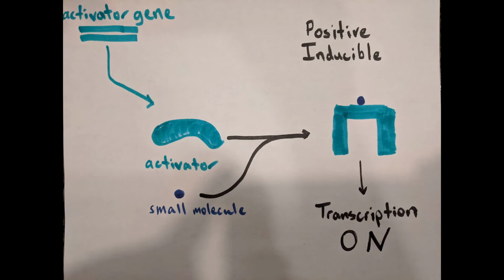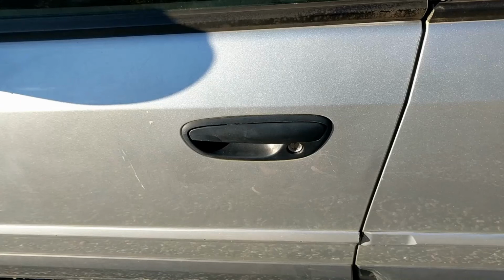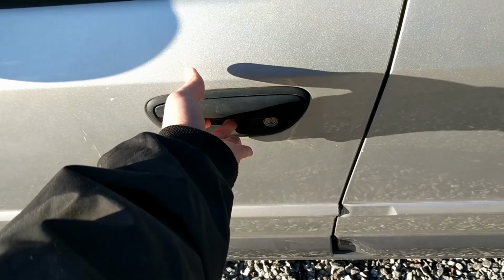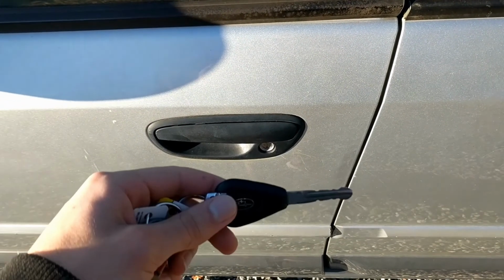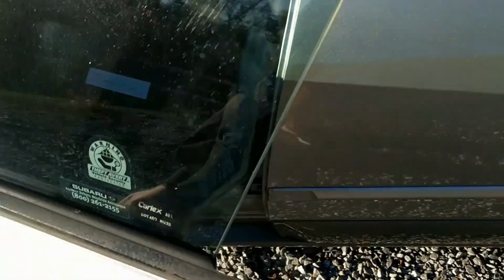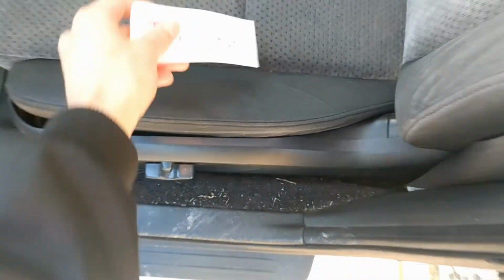to be inducible. A helpful analogy for positive inducible transcription would be a door and a key. In this analogy, my hand would be the activator protein and opening the door would be transcription. My key would be the small effector molecule, since without it I cannot open my door, but possessing my key allows me to open the door, resulting in transcription.